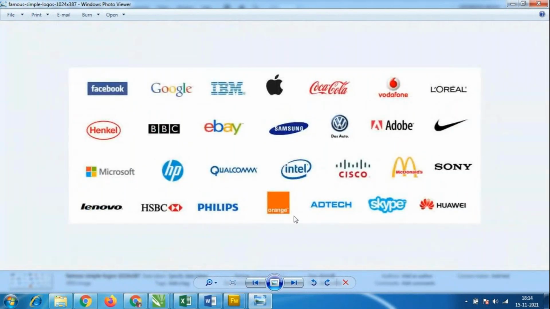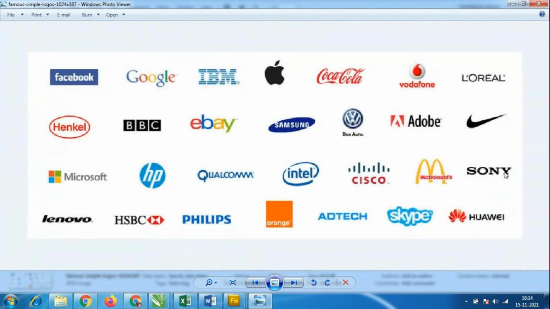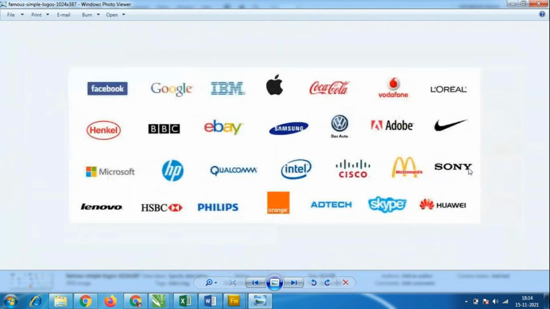Even this Intel, Sony, look here, just four letters of text. The Sony logo, that font is very different. Even the Nike logo, the Adobe software logo, the Vodafone logo, like that. Everywhere these are the company identifications. So we get to know, yes, this is the brand, we have to buy this. This is a brand we have been buying for the last 10 years.